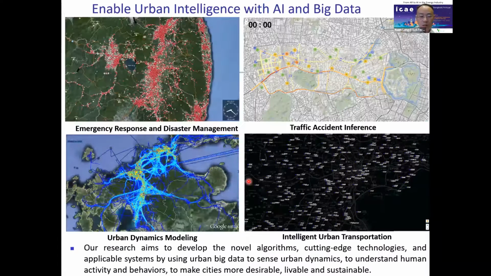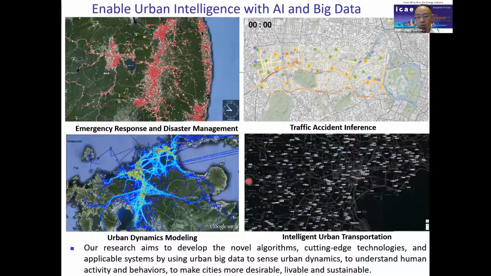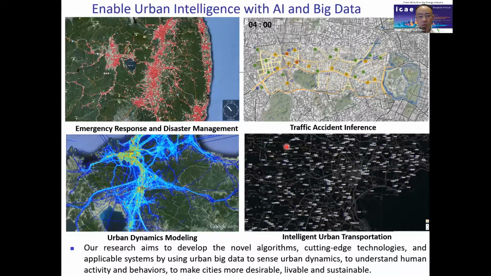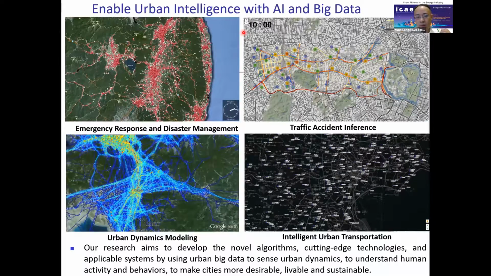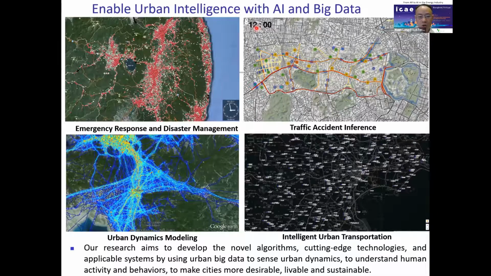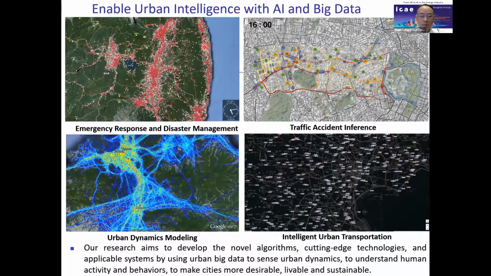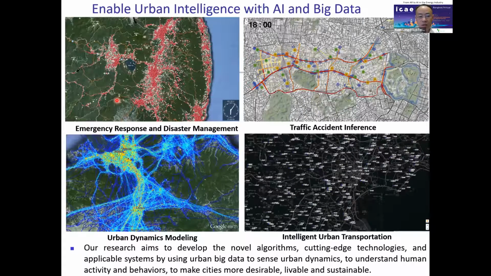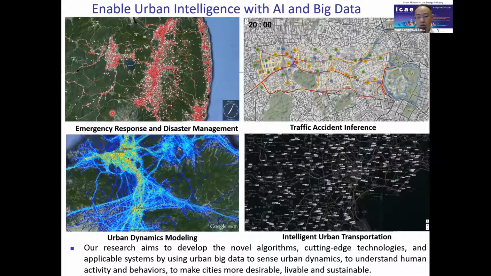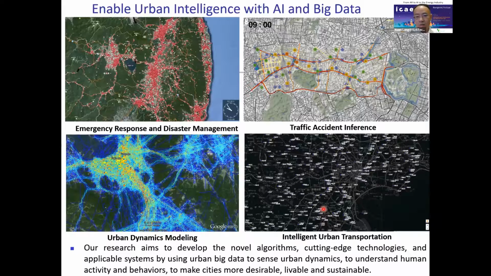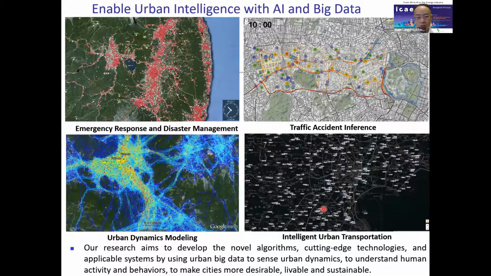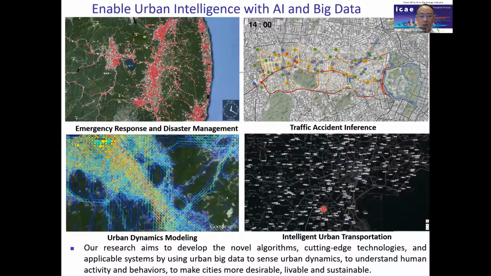My research aims to develop novel algorithms, cutting-edge technology, and applicable systems to enable urban intelligence with AI and big data. By analyzing big human mobility data and utilizing deep learning technology to process such data, we want to perform more effective emergency response and disaster management, traffic accident inference, urban dynamics modeling, and design the next generation intelligent transportation system. And I believe such a system will be helpful for some energy applications.